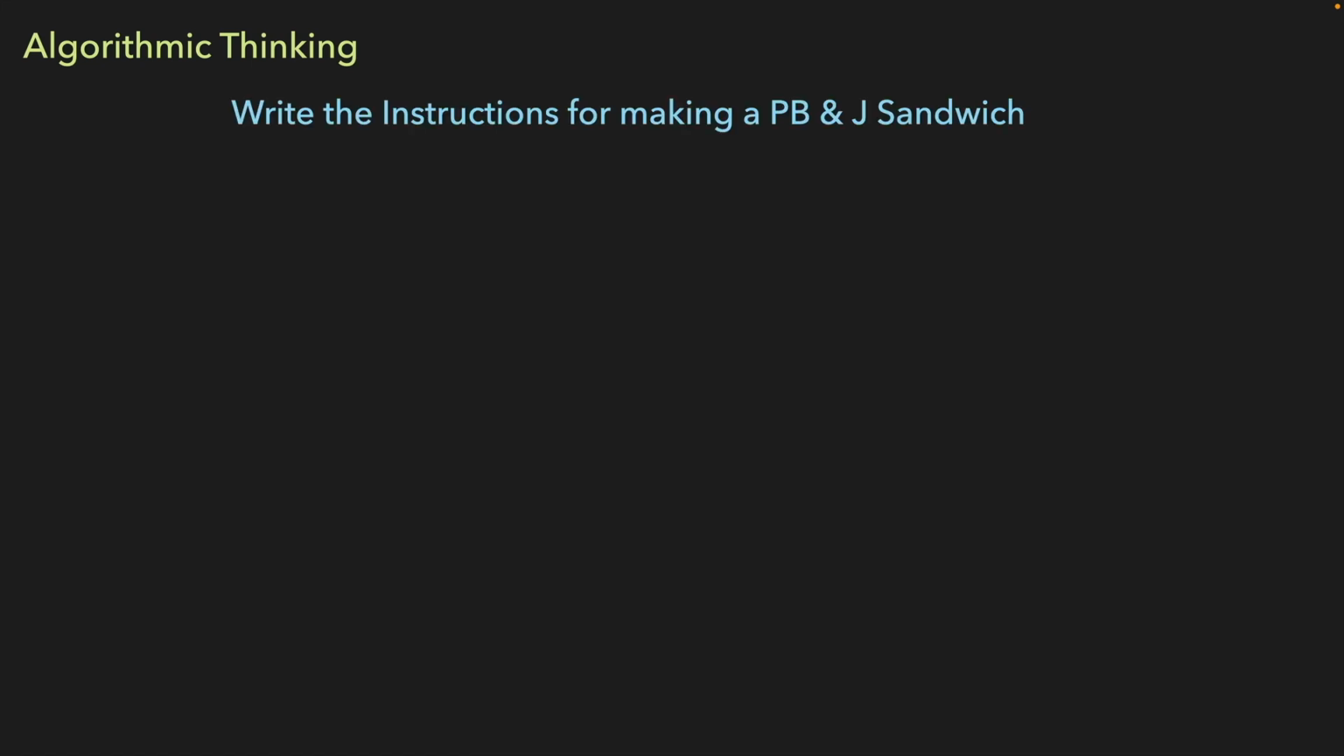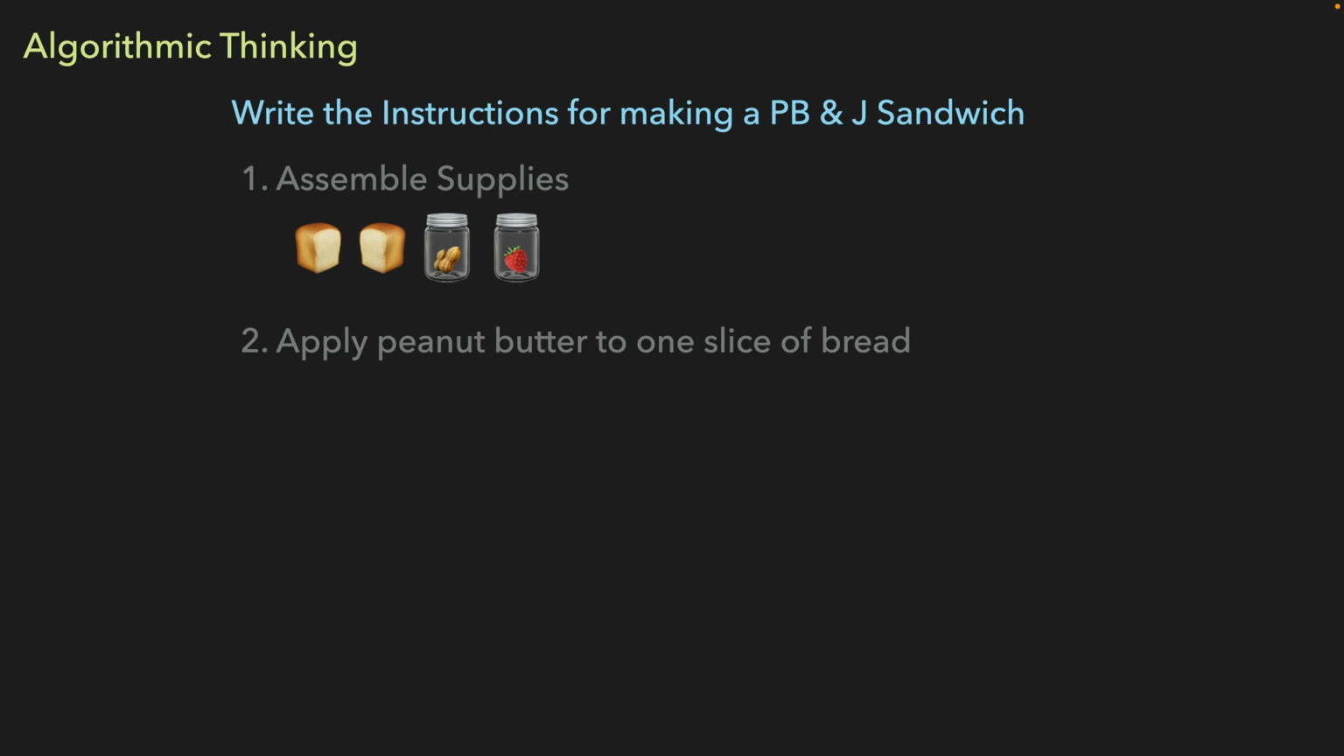Imagine that you've been assigned the task of writing down the instructions for making a peanut butter and jelly sandwich. If you think through this problem, you think, how do I break this up into smaller pieces? Well, the first step is to assemble some supplies. You're going to need 2 pieces of bread, some peanut butter, and some jelly. The next step would be to apply peanut butter to 1 slice of bread. And to do that, you'll need the bread and the peanut butter. You'll put those together, and you'll get a slice of bread with peanut butter.